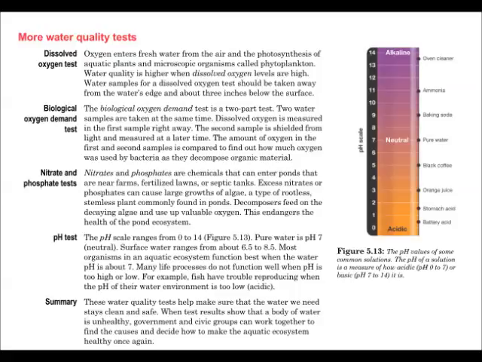The pH scale ranges from 0 to 14, figure 5.13. Pure water is pH 7, neutral. Surface water ranges from about 6.5 to 8.5. Most organisms in an aquatic ecosystem function best when the water pH is about 7. Many life processes do not function well when pH is too high or low. For example, fish have trouble reproducing when pH of water is too low.